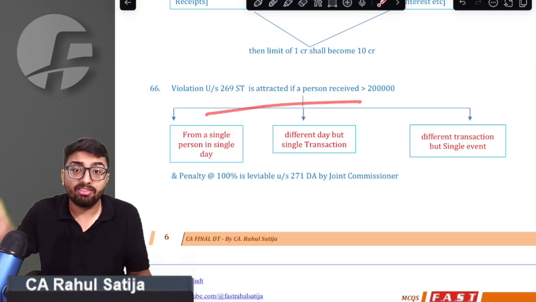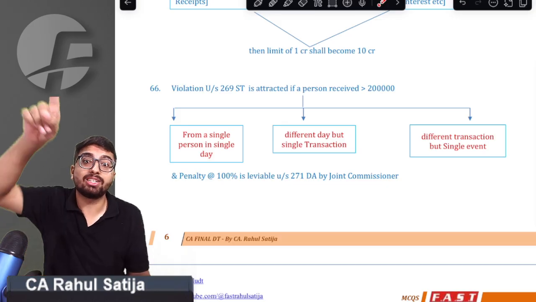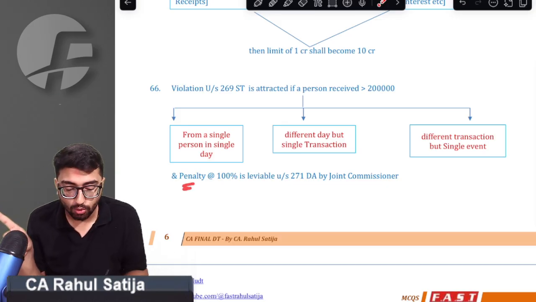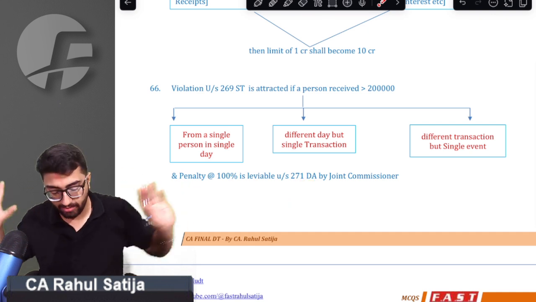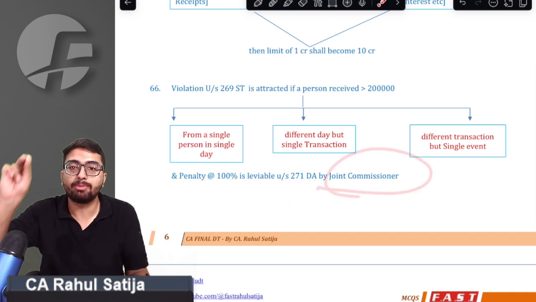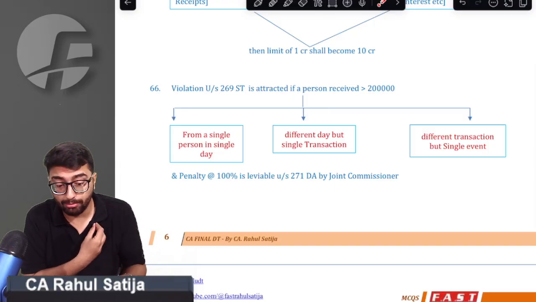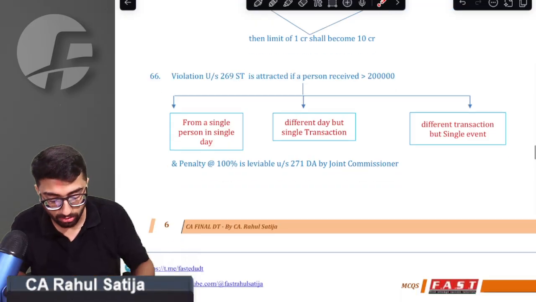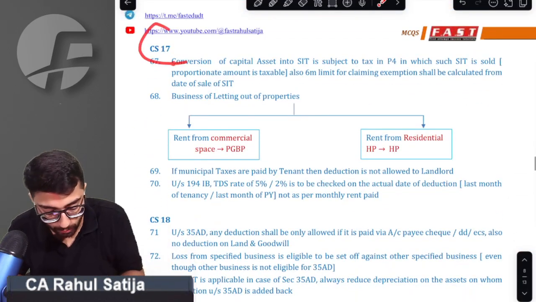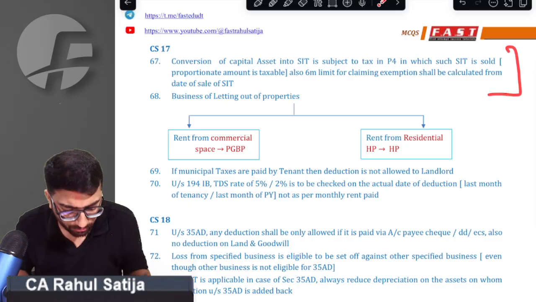Sir, we are clear. Whenever you do such a violation, it is taxed under section 271DA, and 100% penalty is charged. We are clear with that point. Sir, that penalty is charged by the Joint Commissioner. I personally think that this Joint Commissioner word is important. This might be asked in exam, so you must be very careful on this point. Sir, very much clear.